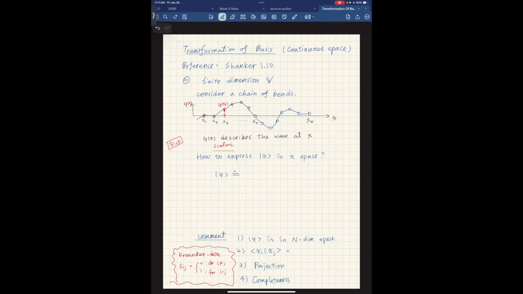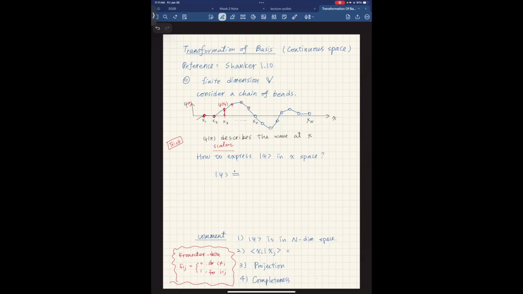First of all, don't think about x as just one coordinate, because there are n beats, right? So let me think about each beat as containing its own information. This one stores a number 0, this one is 0, this one is psi of x3. So every beat stores one piece of information.